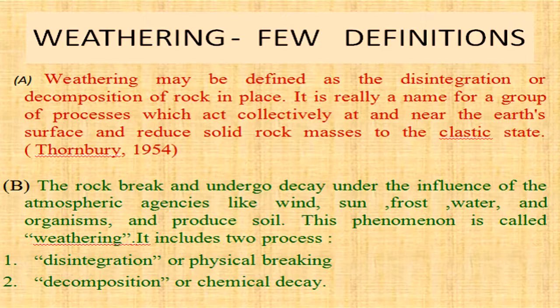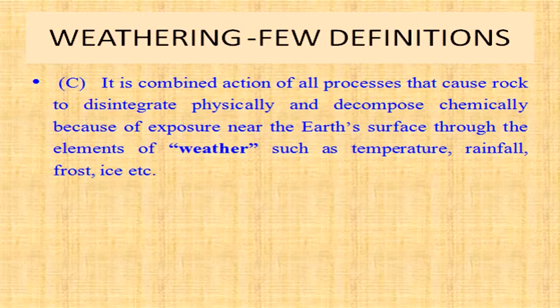It includes disintegration or physical breaking and decomposition or chemical decay. Weathering is the combined action of all processes that cause rock to disintegrate physically and decompose chemically because of exposure near the earth's surface through the elements of weather such as temperature, rainfall, frost, ice, etc.